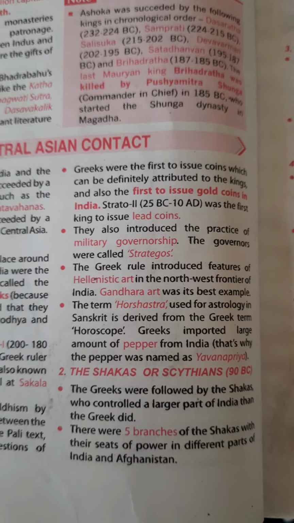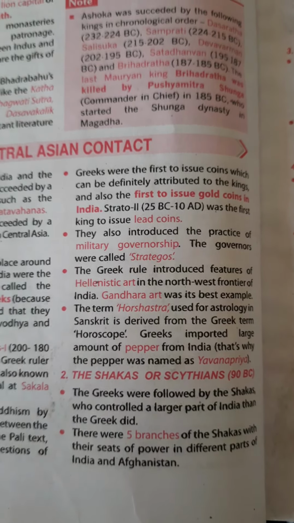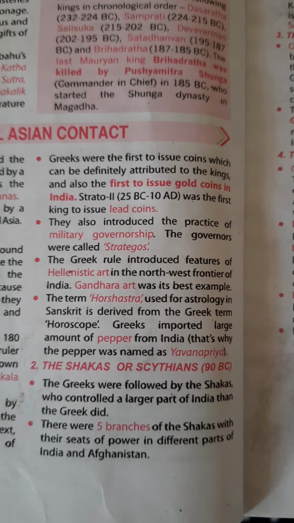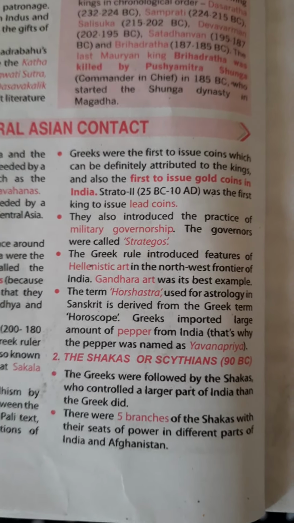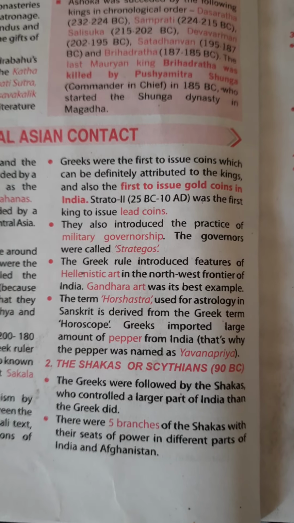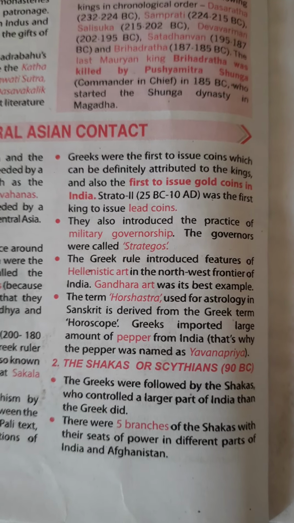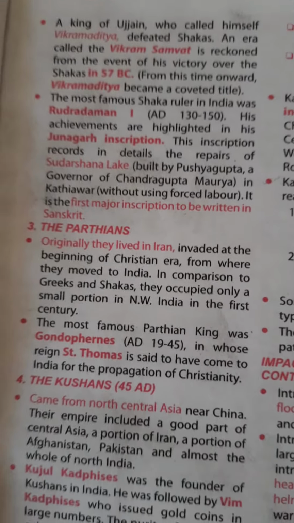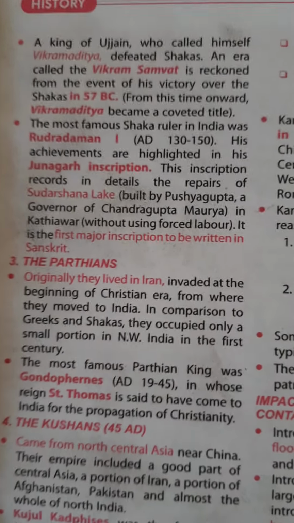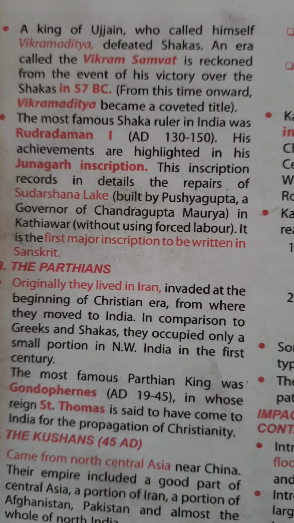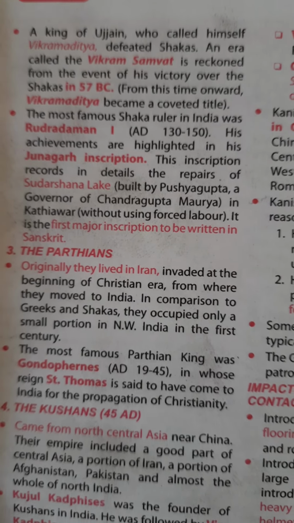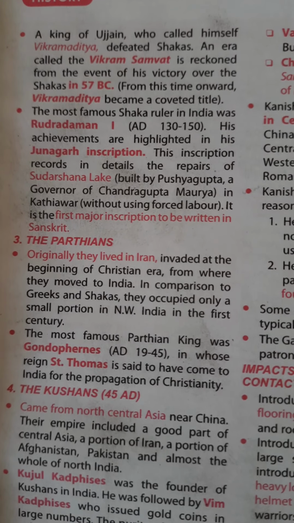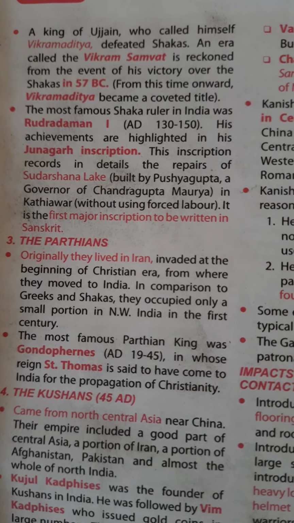Then come the Sakas or Scythians, in 90 BC. The Greeks were followed by the Sakas, who controlled a larger part of India than the Greeks did. There were 5 branches of the Sakas with their seats of power in different parts of India and Afghanistan. A king of Ujjaini who called himself Vikramaditya defeated the Sakas. An era called the Vikram Samvat is reckoned from his victory over the Sakas in 57 BC. From this time onward, Vikramaditya became a coveted title.